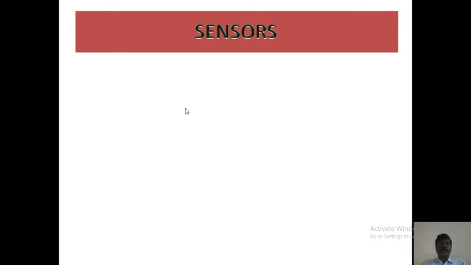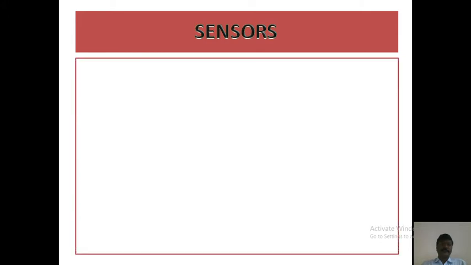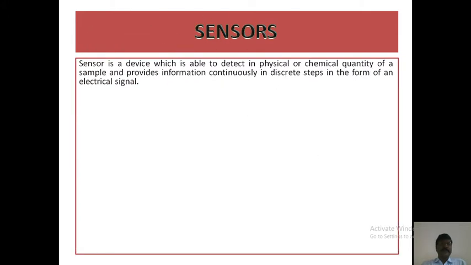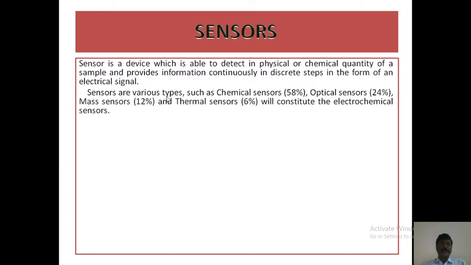Today our topic is sensors in second unit. Now see that a sensor is a device which is able to detect a physical or chemical quantity of a sample and provides information continuously in discrete steps in the form of an electrical signal. Sensors are of various types such as chemical sensors, optical sensors, mass sensors and thermal sensors, which constitute the electrochemical sensors.